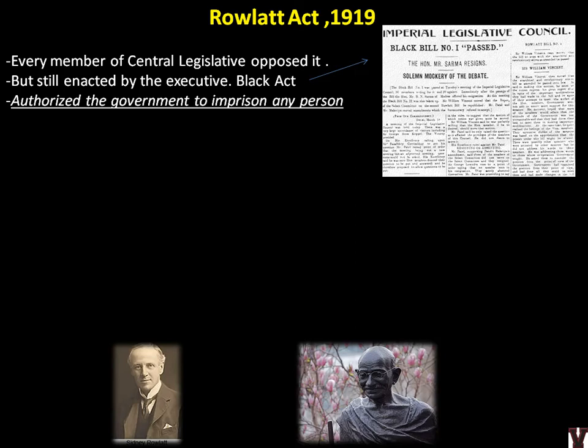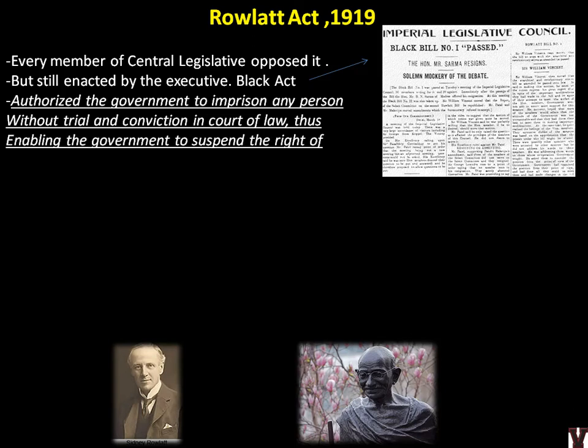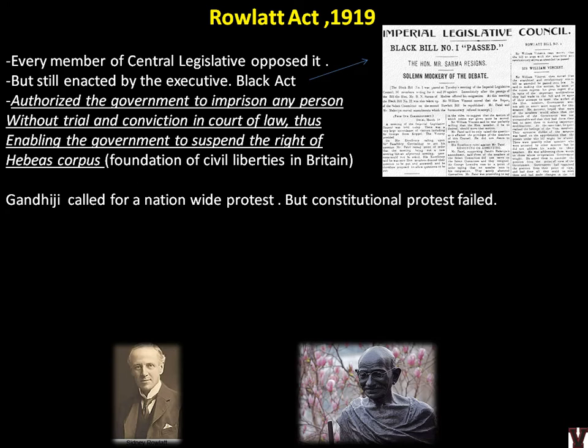It authorized the government to imprison any person without trial and conviction in a court of law, thus enabling the government to suspend the right of habeas corpus, the foundation of civil liberties in Britain. So they were defying their own principles of habeas corpus. Usually when a person is arrested, within 24 hours he is brought in front of the court and the trial is done. But here by the Rowlatt Act, you could arrest anyone, and it was not to be reported to the court, or the person was not to be brought in front of the magistrate, which was a very harsh kind of law. So Gandhiji called for a nationwide protest, but constitutional protest failed.